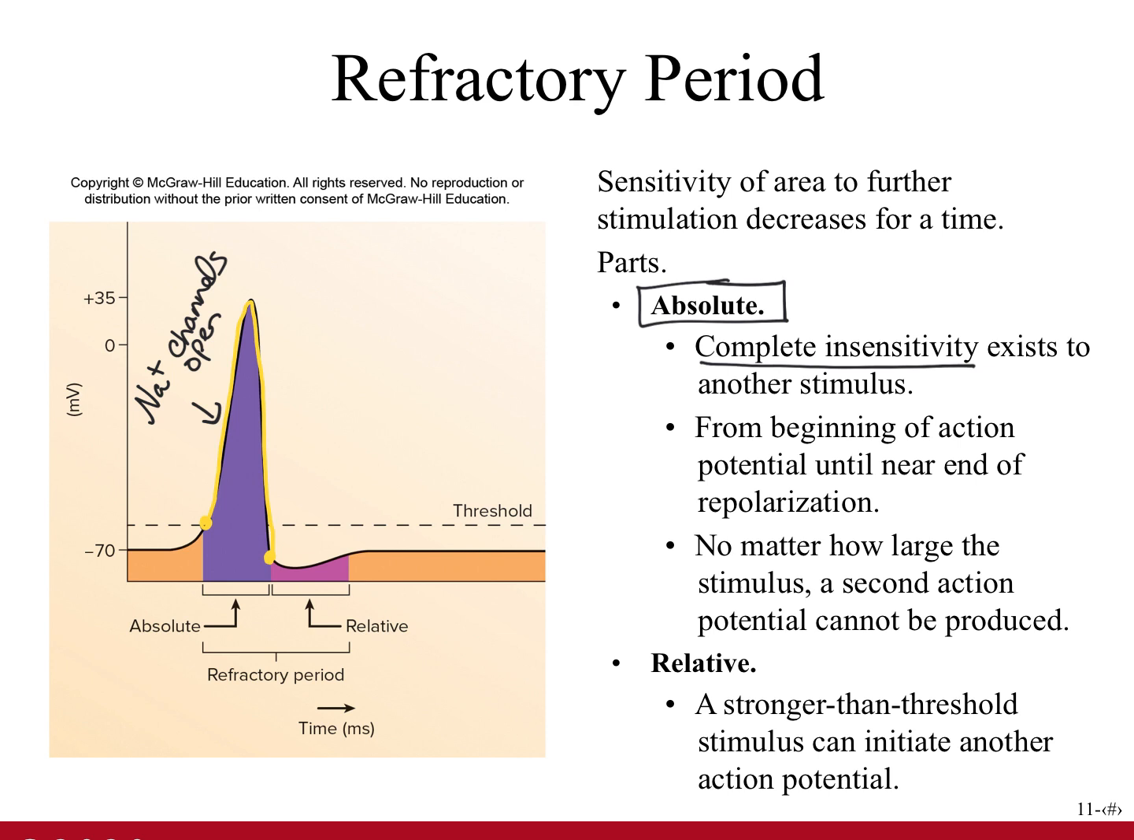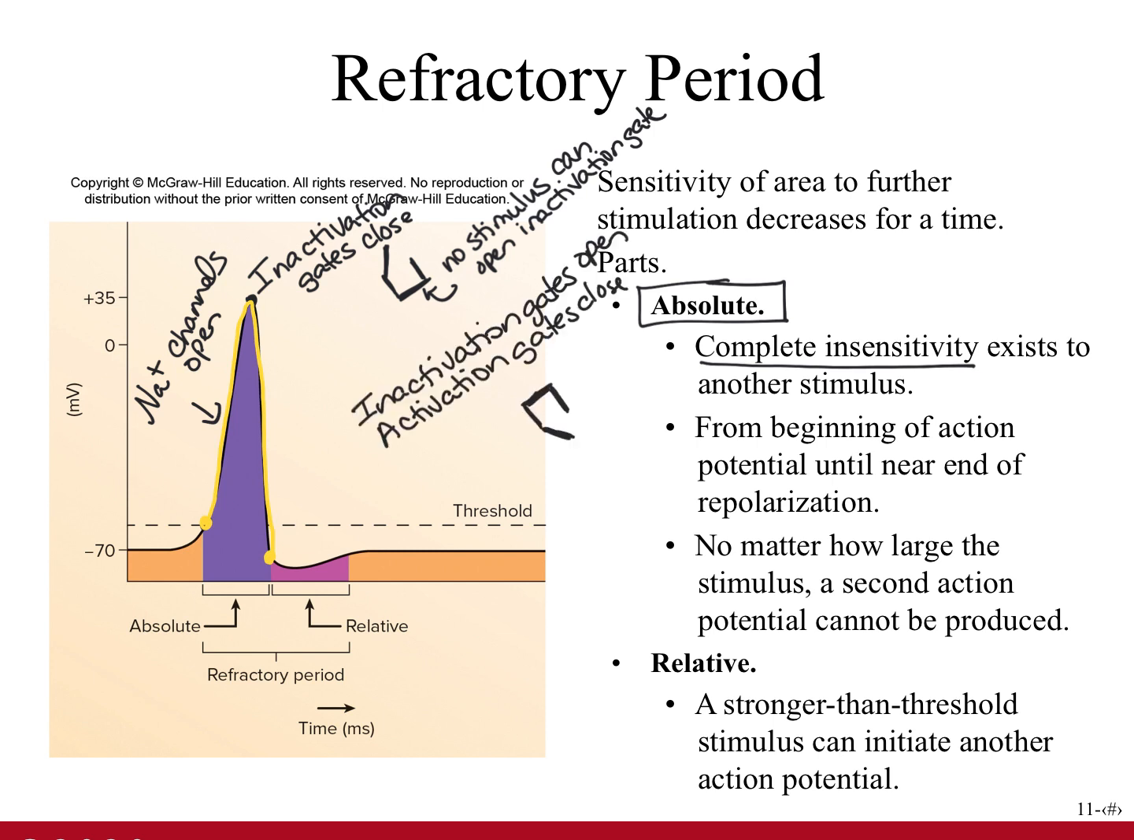Depolarization ends as the inactivation gates close. As long as the inactivation gates are closed, no other further depolarization can occur. Near the end of repolarization, when the inactivation gates open and the activation gates close, another stimulus could cause another depolarization. It is possible, once again at that point, to stimulate another action potential if the activation gates reopen because of a strong enough stimulus.